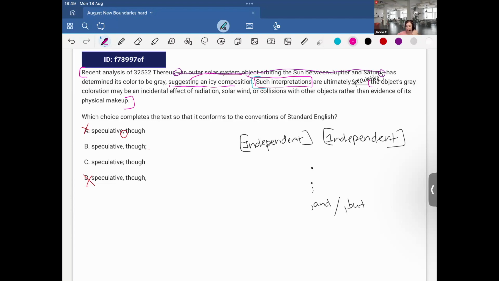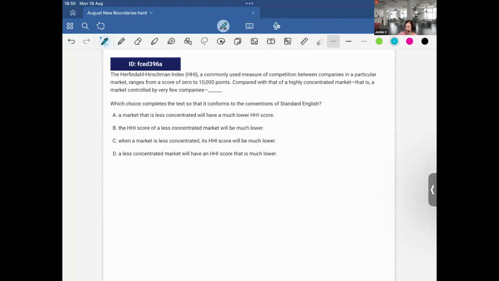And therefore, that's how I know for sure that it must be option B. And for these ones, if you have the transition word that comes at the end, it would be the same to put it at the beginning of the sentence to see if it flows even smoother. For example, though such interpretations are ultimately speculative, it also makes sense. I see it's a smooth flow from the first sentence and therefore must be our answer.